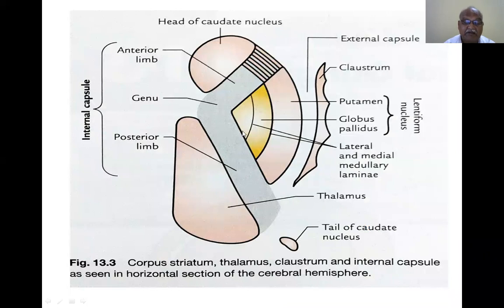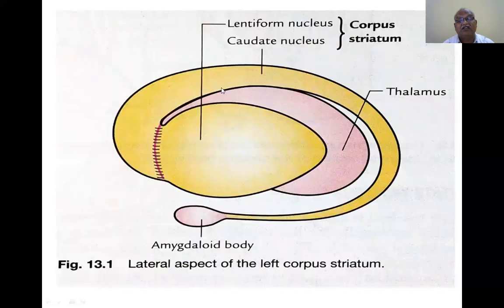So this diagram in one section appears like that. This is a transverse section of the corpus striatum associated with the thalamus and others. This appears in a sagittal section, a longitudinal section of the cerebral hemisphere, linear from front to back.